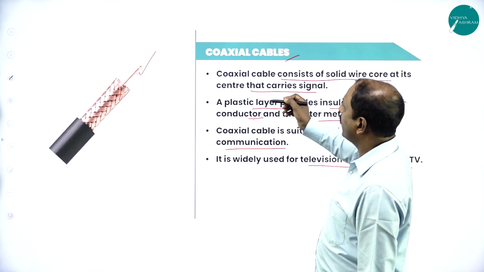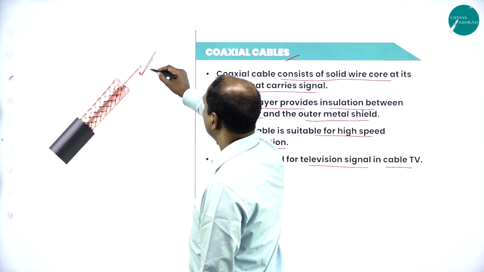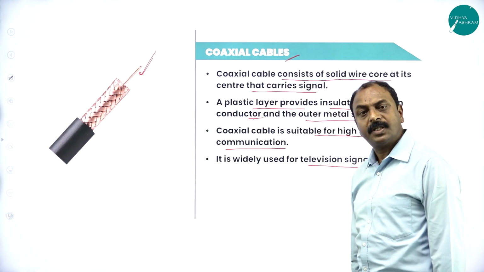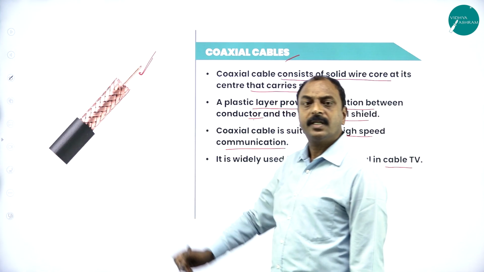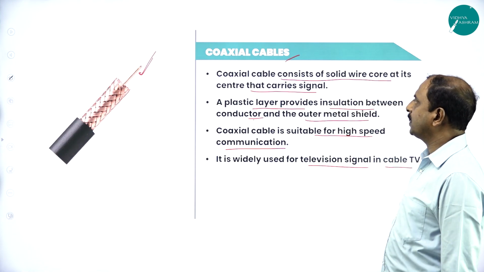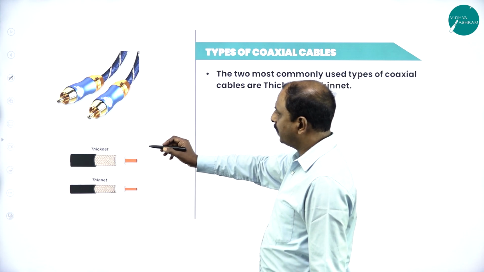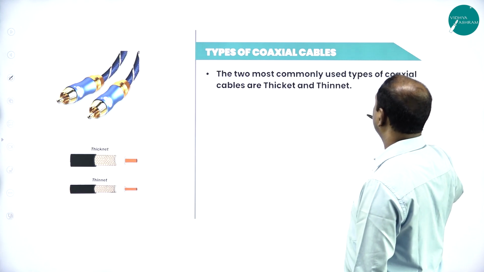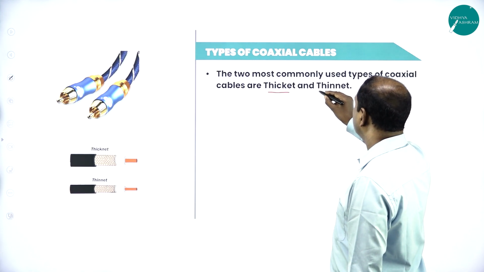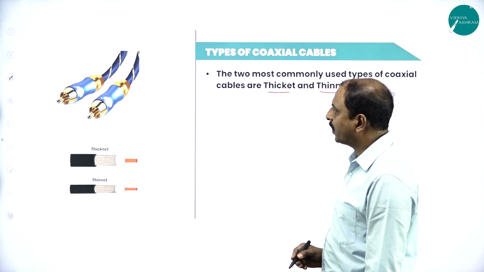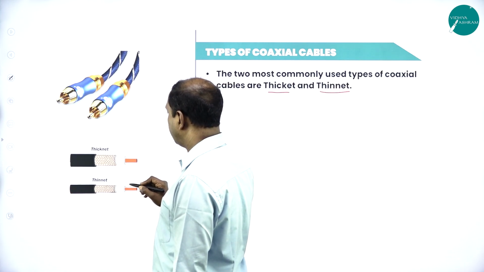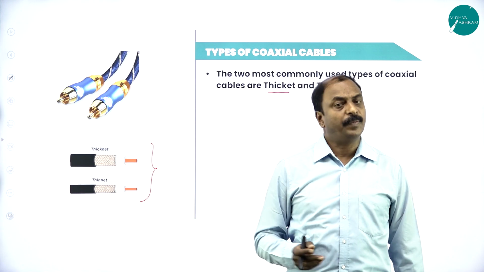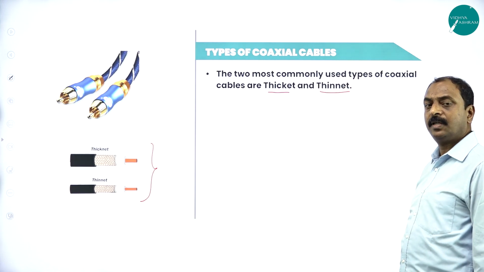This is the coaxial cable. It has a center core where the signals pass through, and over it we have an insulation cover to protect it from the outer layer or outer jacket. Next, if you look here, these are the types of coaxial cables. There are two types: thicknet and thinnet. These two are types of coaxial cable used for different applications. So this is coaxial cable.